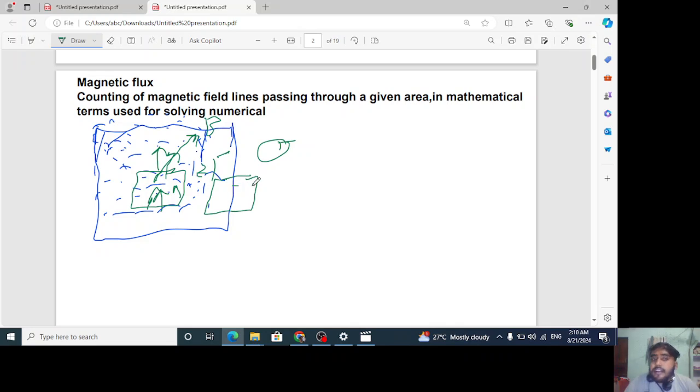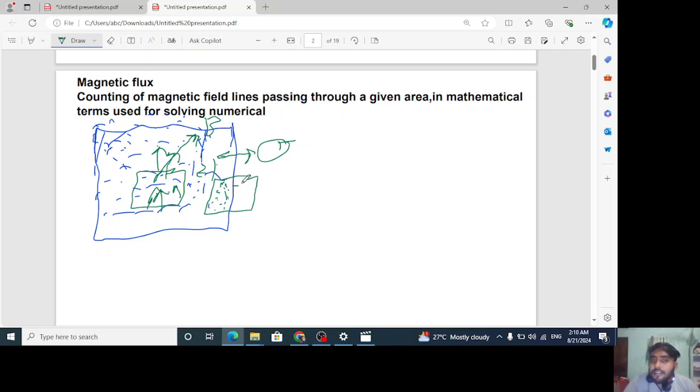In this instant also, the value of magnetic field linked with the coil is changed. Why? Because see, this portion is inside, so here magnetic field is good. But here it is outside. The magnetic field linked with the coil is now going to change. So tell me, if it is coming outside also, then also what? EMF will be induced. Hope you got it.